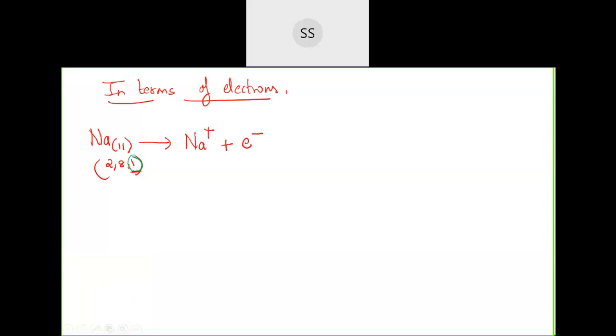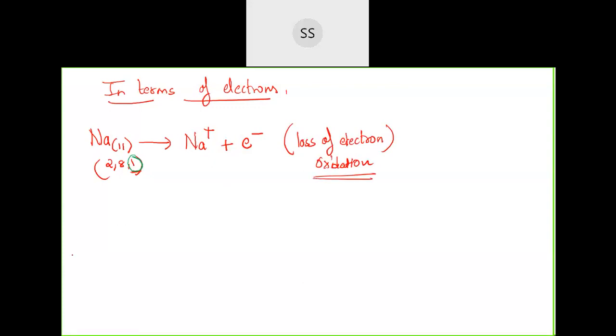So if there is loss of electron during the process, here there is loss of electron, then that reaction will be called an oxidation reaction. Remember, here sodium is losing 1 electron to give you sodium ion plus 1 electron. So loss of electron is termed as oxidation.